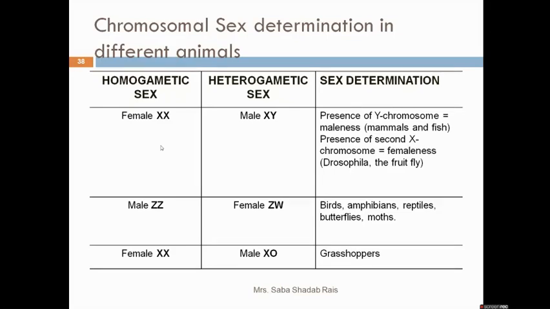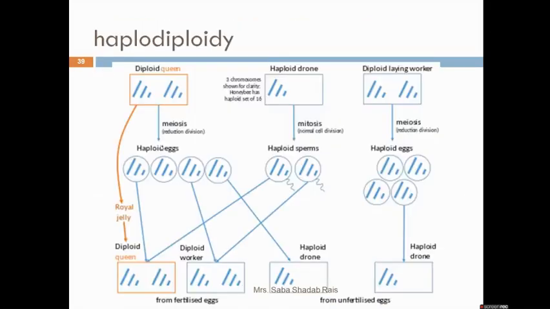Another concept we will learn is haplodiploidy. Haplodiploidy is a very interesting phenomenon. But first, a little bit, we will talk about honeybee life.